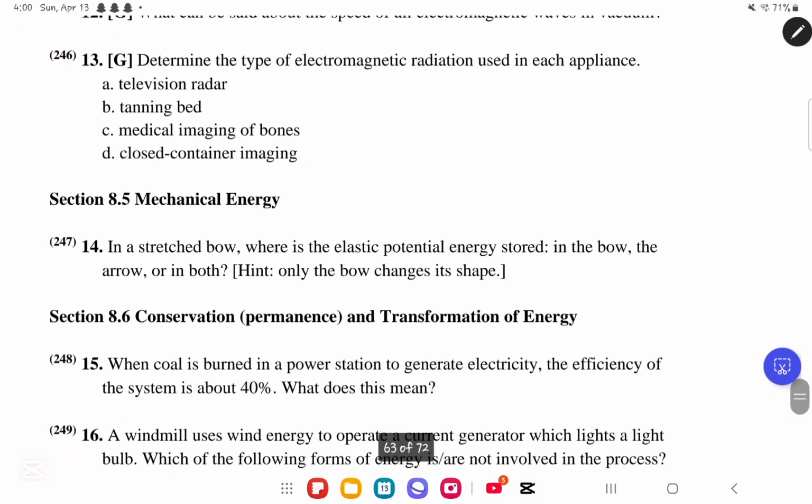We move on to question number 13. It says, determine the type of electromagnetic radiation used in each appliance. A TV radar uses radio waves, to transmit signals. The tanning bed uses UV light or UV radiation, because UV light is the thing that will make us tan.